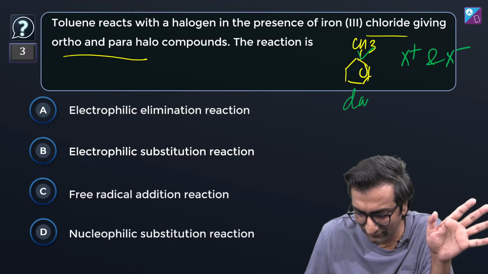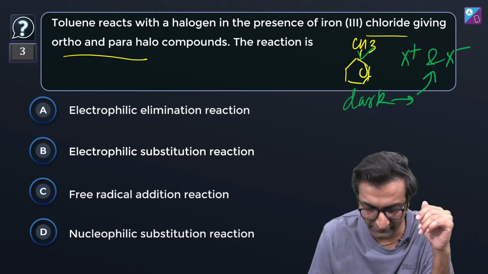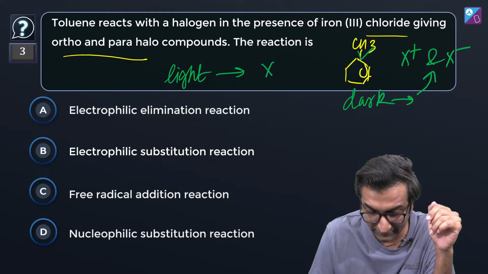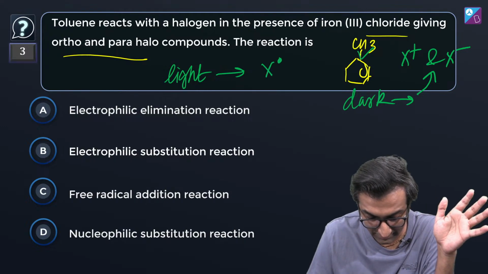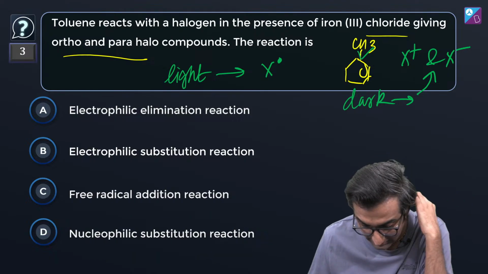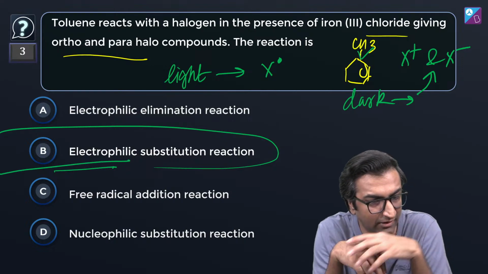Unless they use the word dark, then you usually write this, right? But they have not mentioned this. But if they use light, then you know that it's definitely a free radical mechanism. That's going to be different, right? That would not be nucleophilic substitution. In this case, it's going to be electrophilic substitution, I feel. What do you think?